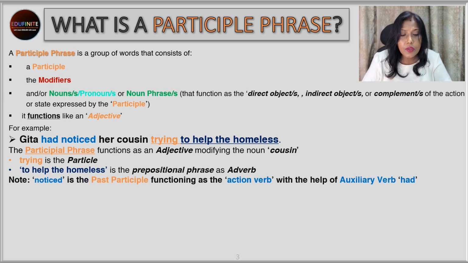Next, noticed is the past participle. Over here, had noticed. Again, we have an auxiliary verb. So, noticed is the past participle functioning as the action verb with the help of the auxiliary verb had. So, this is telling about the action that Geeta had performed. She had noticed, that's the action she has participated in. So, over here, noticed is the past participle which is functioning as a verb.